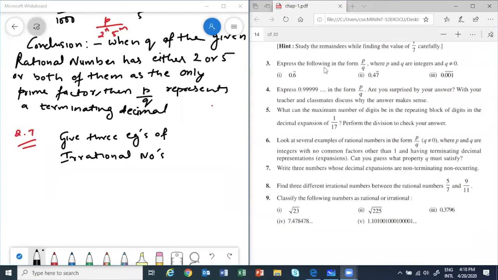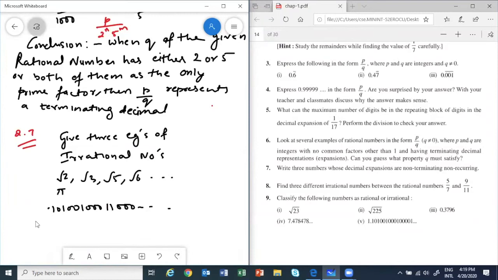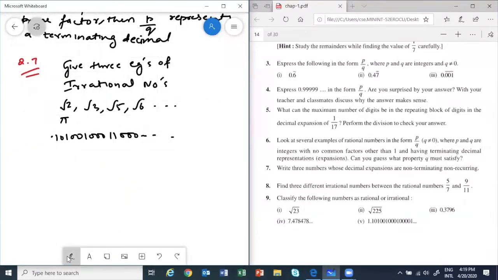So all of you can give the example, no? No need for me to write. Or I can tell you root 2, root 3, root 5, root 6, any number which is not a perfect square. Then we can have pi, then we can have 0.10100100010000 and so on. I can increase the ones also, and so on. So you can give any example. There are infinitely many. Let's do question number 8.